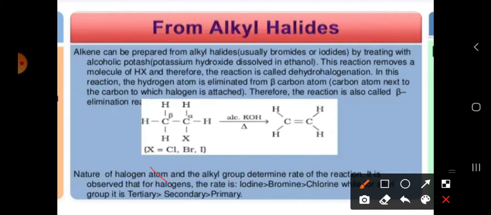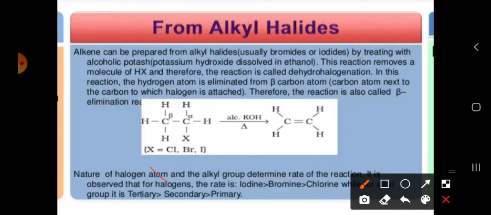CH3CH2X. So what have we taken here? Alkyl halide, with 2 carbons, which means we can say ethyl halide. Okay. So this is the molecule we have taken. So now we have to prepare alkenes.